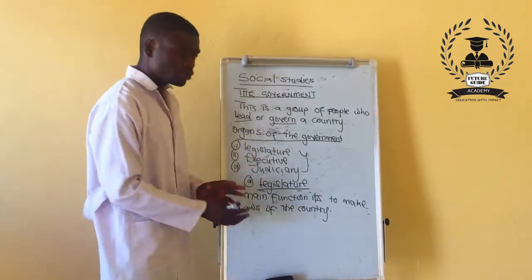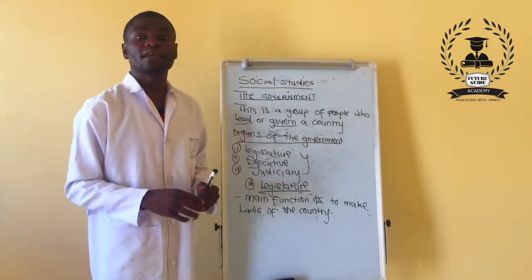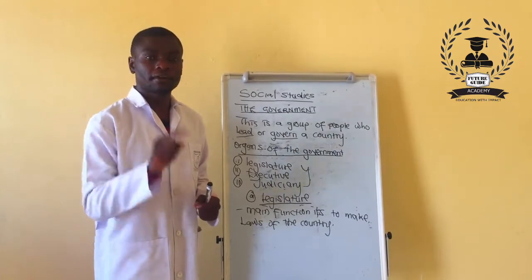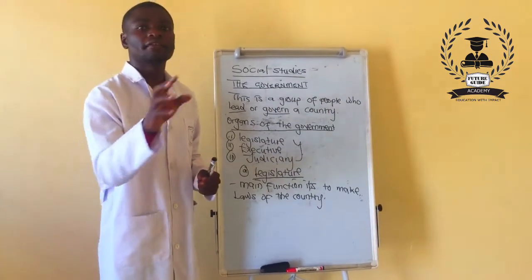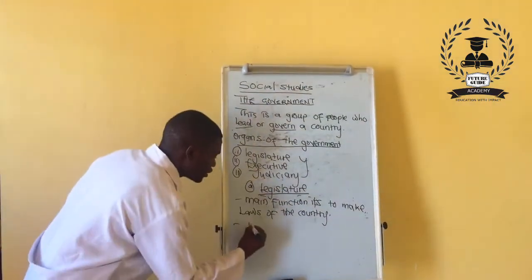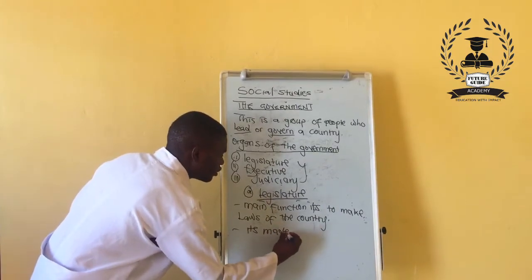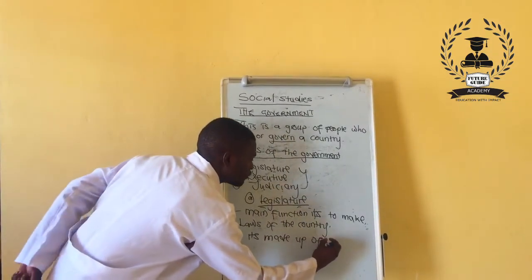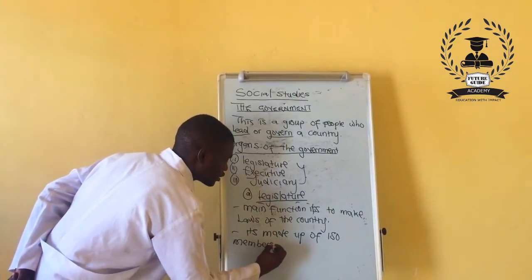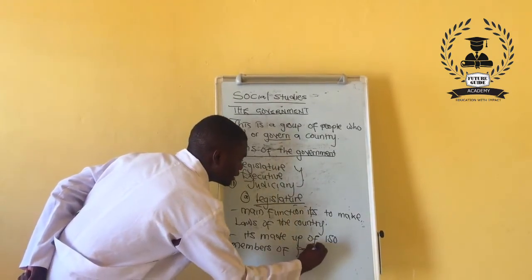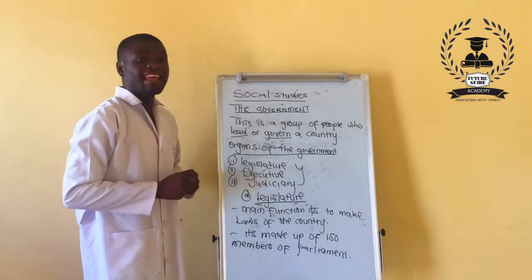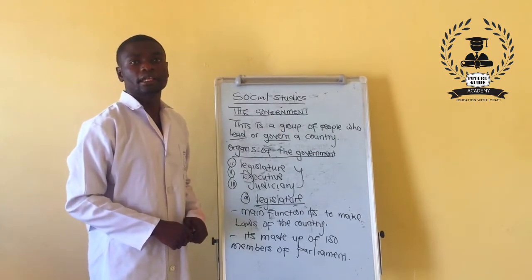What you are supposed to know about the legislature is that it is made up of 150 members of Parliament, which are voted by people across the country. These members of Parliament, or MPs, are voted across the country.